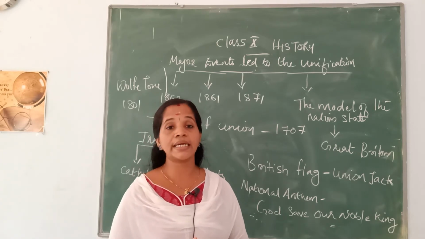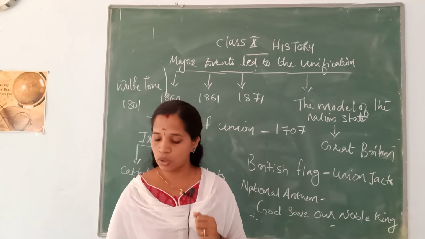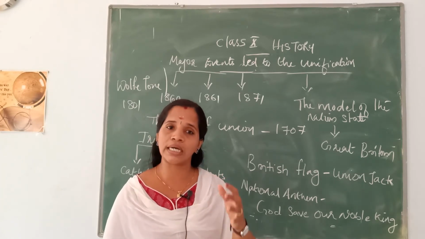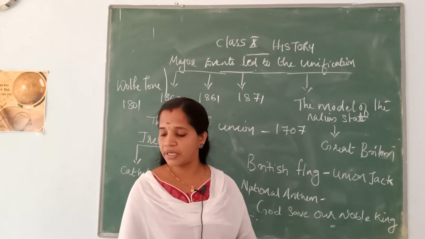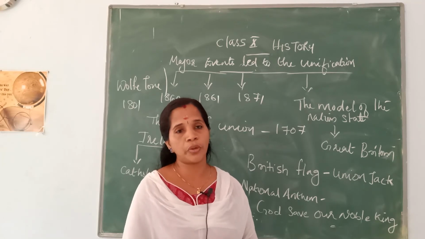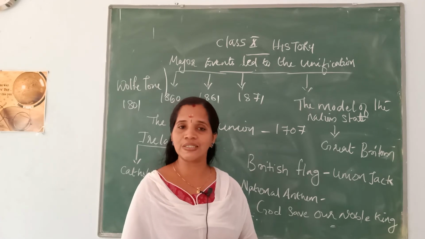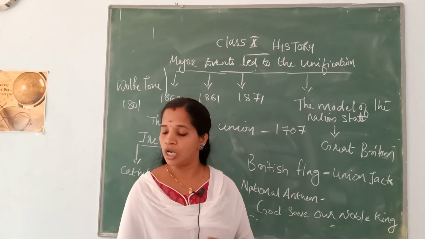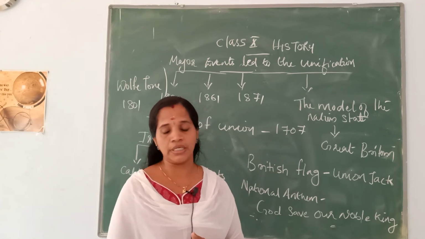That means England was able to impose its influence on Scotland; Scotland was under the control of Britain. At that time the British Parliament was dominated by its English members, so they were ruled by English members.